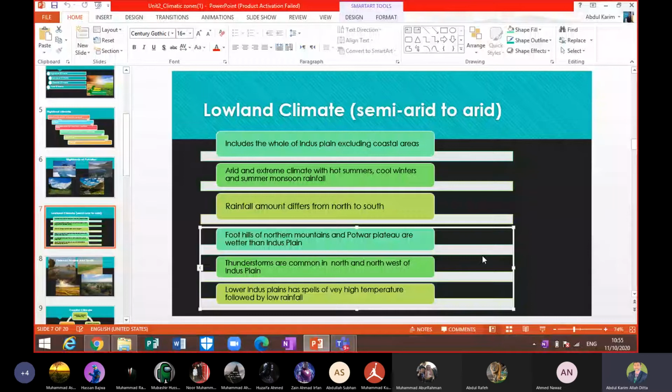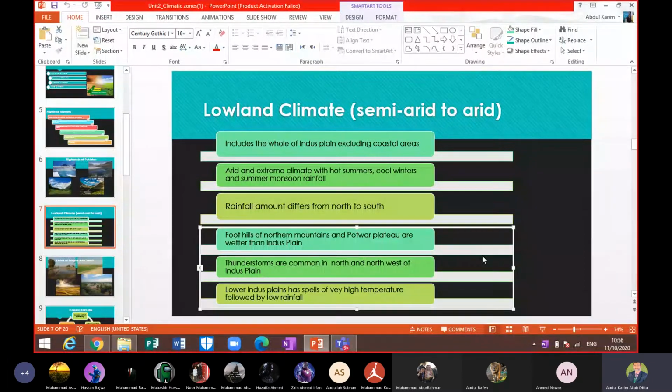Number two, they say that arid and extreme climate, with hot summers. You know that. When we have summer, even the low altitude areas experience high temperature, and they have cool winters. And winter, you also know that, so they're very cool, my dear.